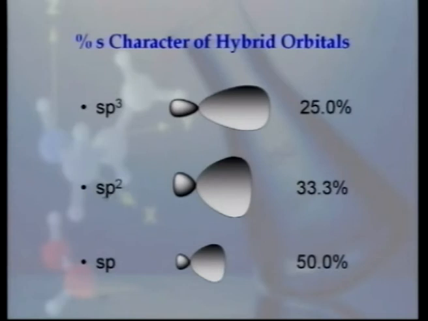In case of sp2 hybridization, out of total 3 orbitals, only one s orbital is present, percentage s character is 33.3%. And in case of sp hybridization, where only one s orbital and one p orbital is participating, percentage s character is maximum, which is 50%.